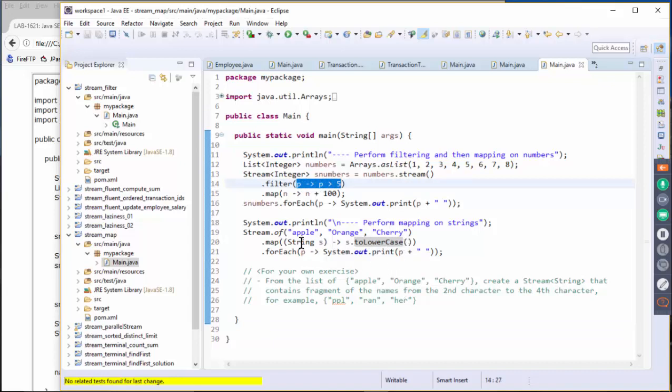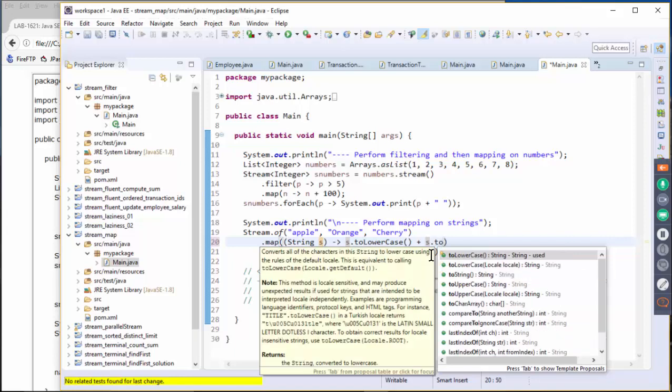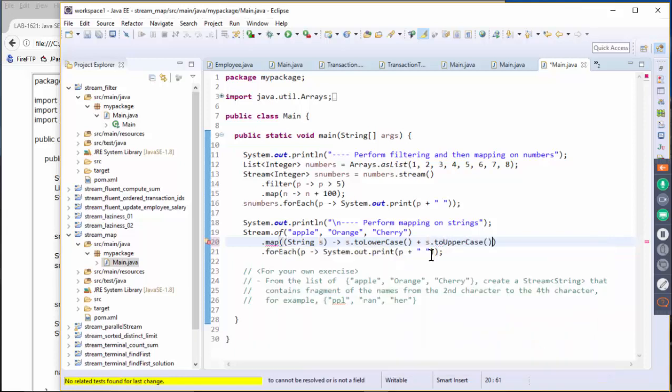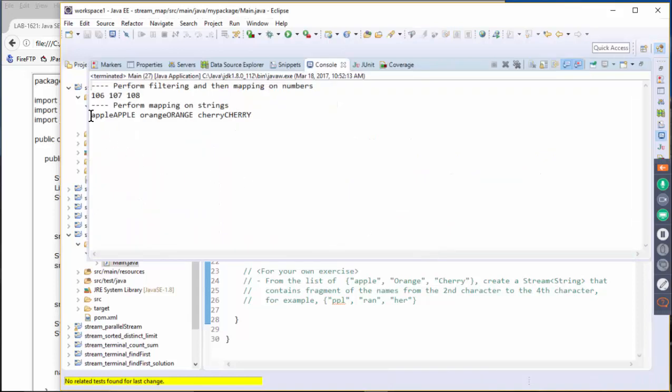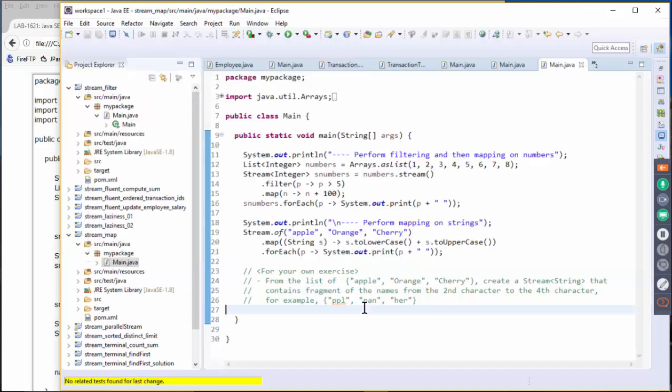Okay. If you want to add the lowercase value to the uppercase value, then you might want to do s plus s.toUpperCase. Okay, and let's see what happens. And then it will have apple lowercase uppercase, orange lowercase uppercase, and cherry lowercase uppercase.